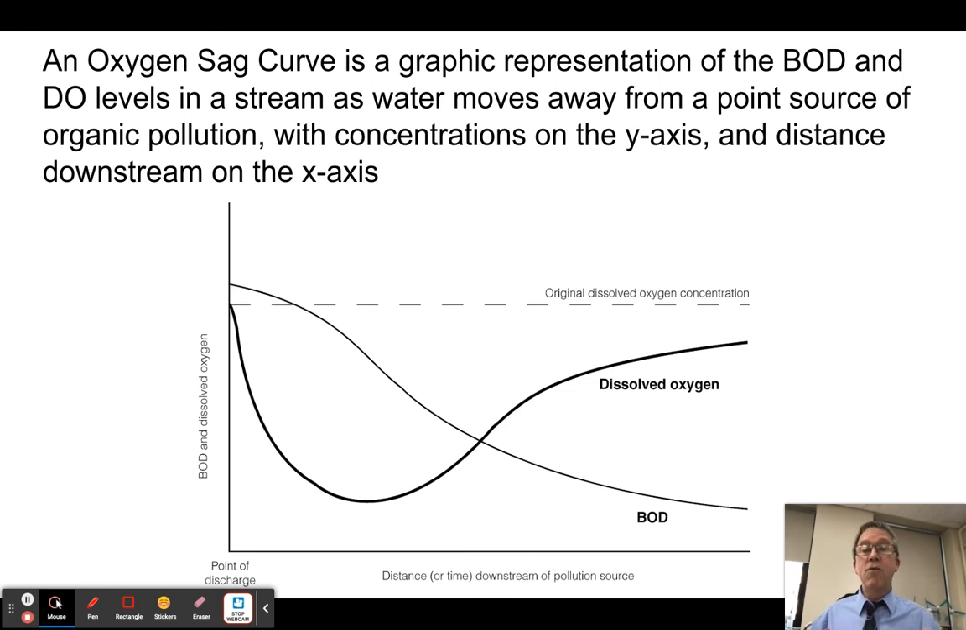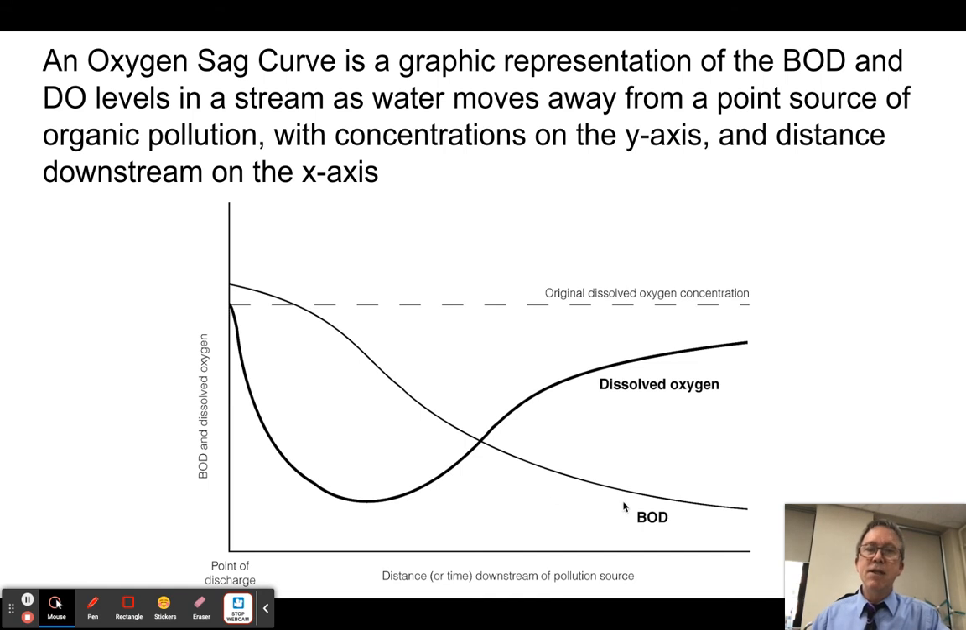So these are for river systems where we have water that's moving, in this case from left to right. And what we find is this, okay, as the water is moving this way, at a certain point, there is a depositing of organic matter into the water. Let's say it's a ruptured sewer pipe. So suddenly there's a lot of organic matter in the river right here, the point of discharge.